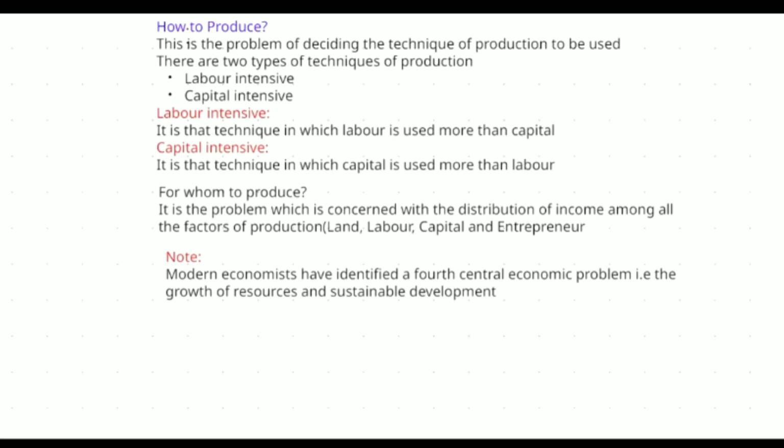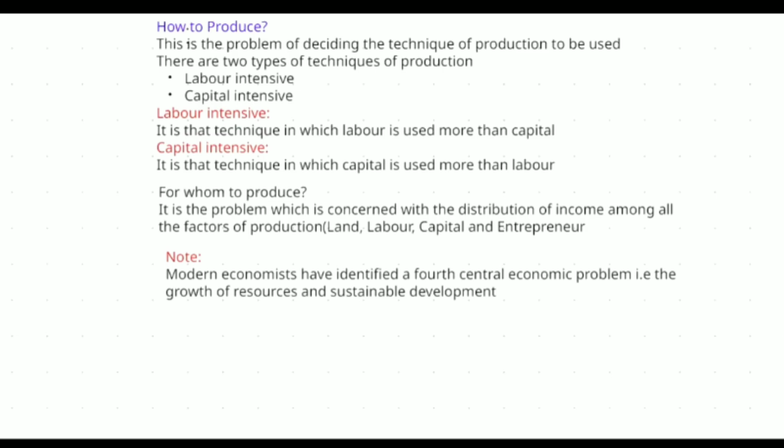All right. So this is a kind of clearance. Now, what are the four factors of production? I hope you know that: land, labor, capital, and entrepreneur. Okay. For whom to produce? So distribution of income.